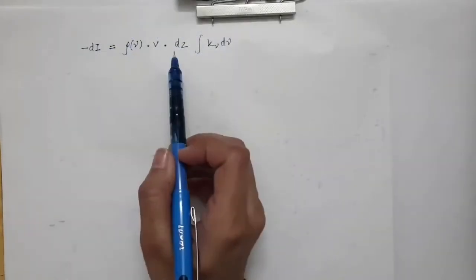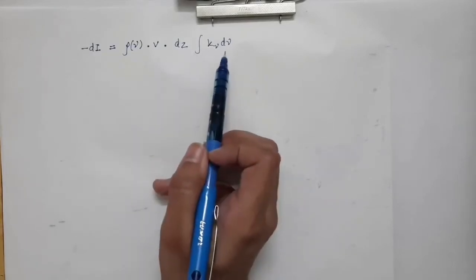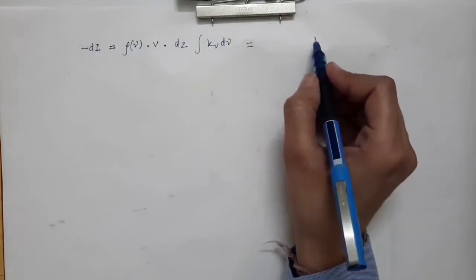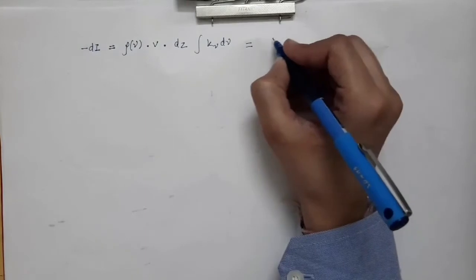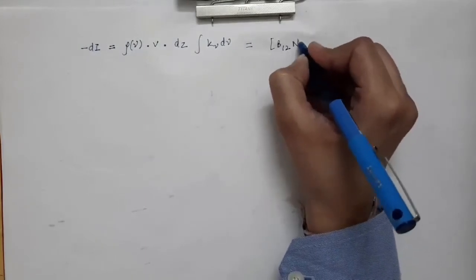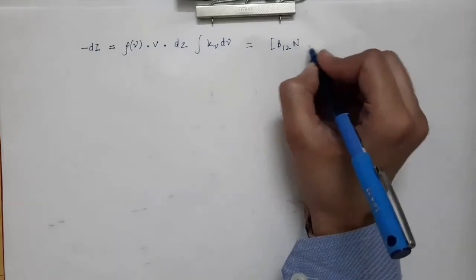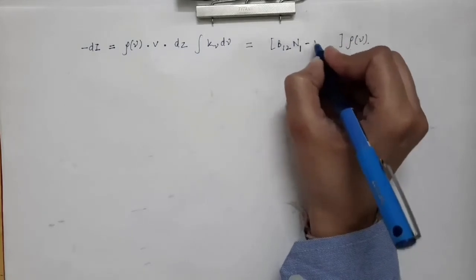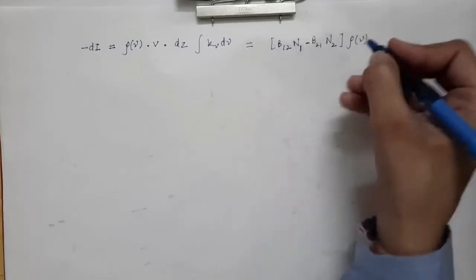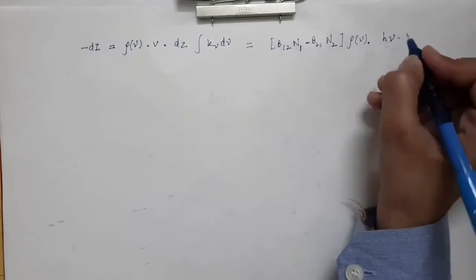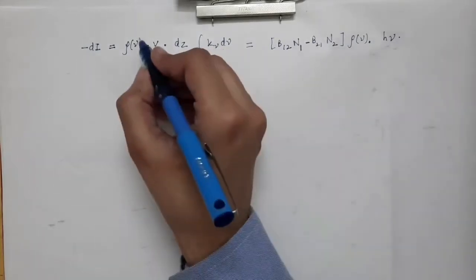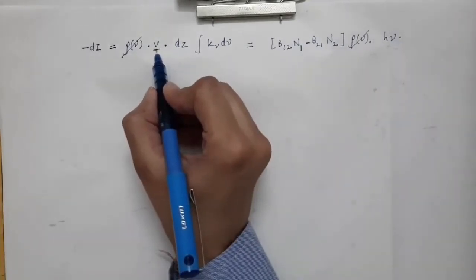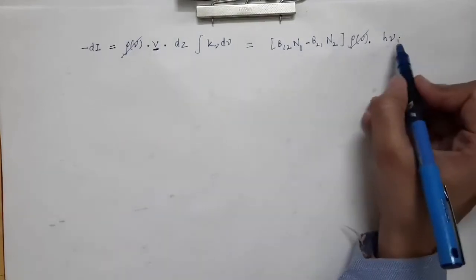So the decrease in intensity in terms of the absorption coefficient is given by this expression, and this will be equal to the decrease in intensity which we got in terms of Einstein's coefficients, B12 N1 into rho nu, and rho nu was there in both the terms, so rho nu will be taken outside the bracket. So here will be N1 minus B21 into N2 times h nu. From here the rho nu and rho nu, the energy density, will cancel. Now this is the velocity, represented by V, and this is nu, the frequency.